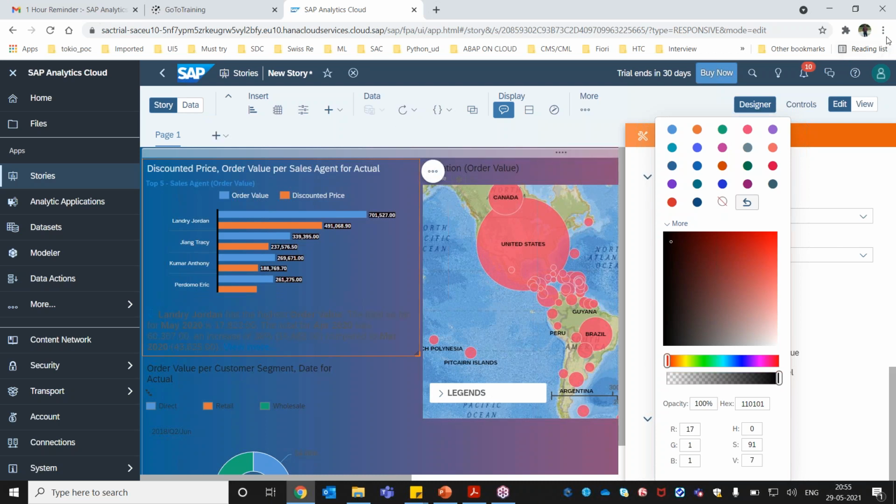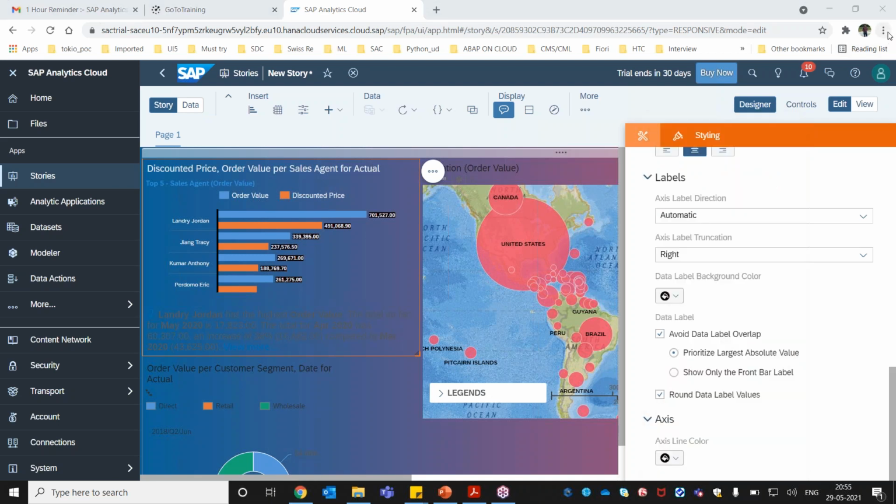Okay, there's another question here in the chat box, from Lakshmi. There are a lot of systems available, like 1500 systems. This is a trial account, right? In the full-fledged account there are 1500 plus connections available, including BPC, so almost all systems are covered. There is no system which cannot be connected to SAP Analytics Cloud.